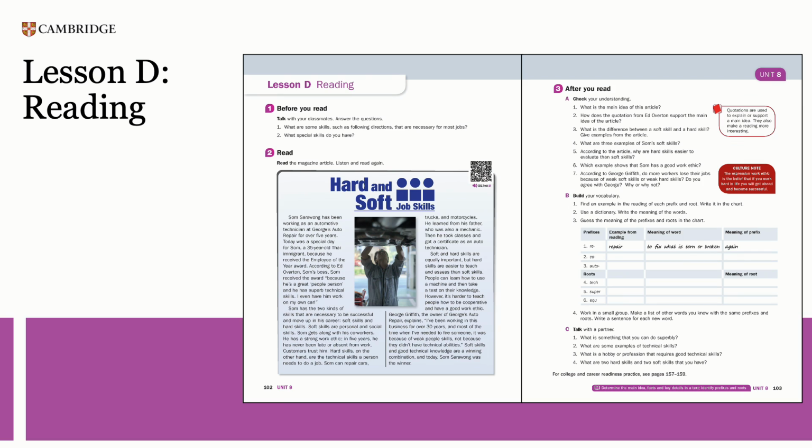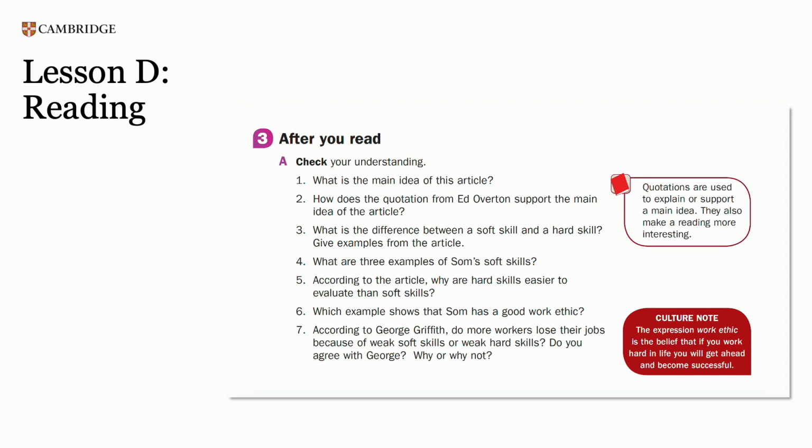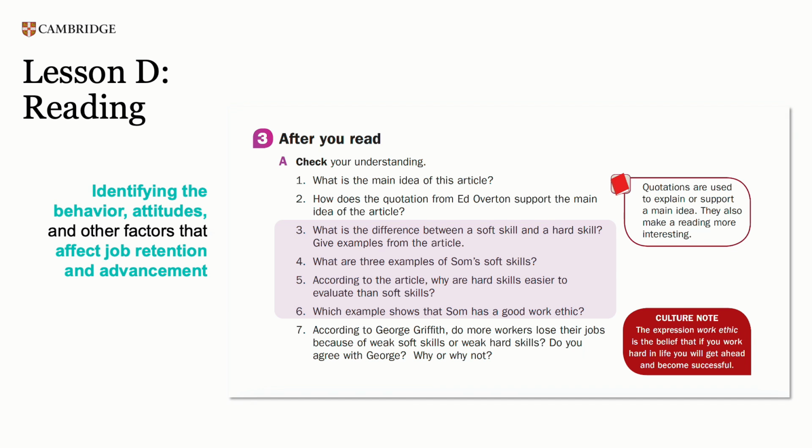Lesson D practices reading skills. Here, students read an article about hard and soft job skills and their impact on job retention. 2 competencies are addressed here. The initial reading comprehension questions in the After You Read section address the employment competency of identifying the behavior, attitudes, and other factors that affect job retention and advancement.